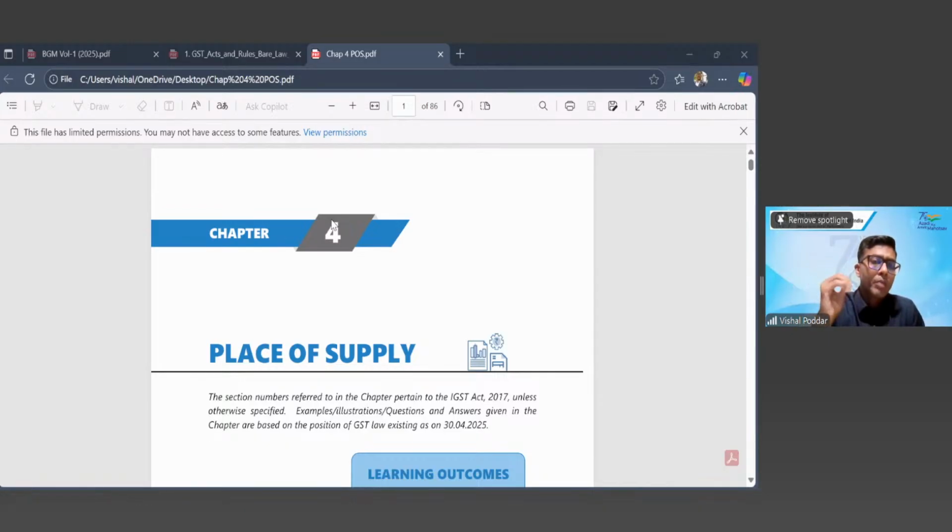Now, when he sold to Shamli, Shamli paid him 30 rupees, which is the total tax on the entire value of 150. He deducted that 20, which is called set off. So he set off that 20 rupees input tax from his output tax of 30. So he paid only 10 rupees tax to the government.